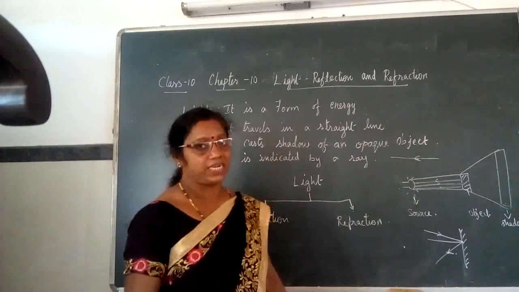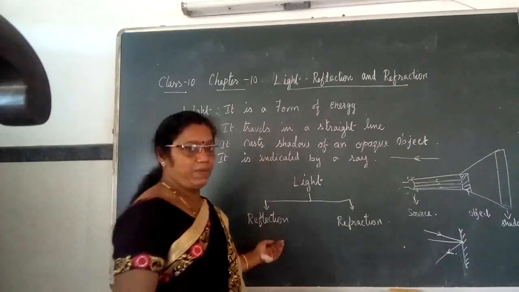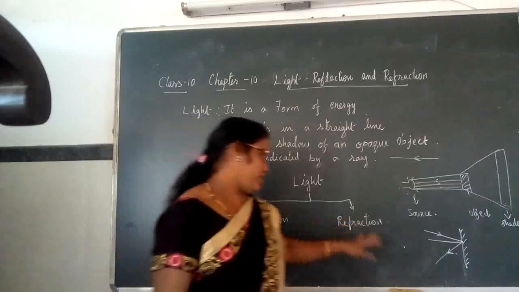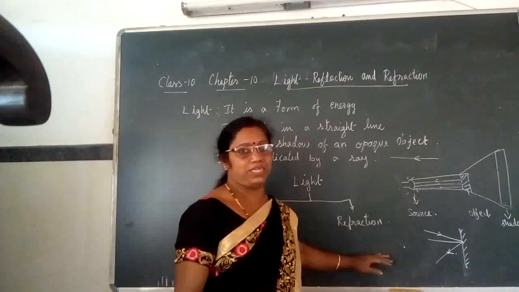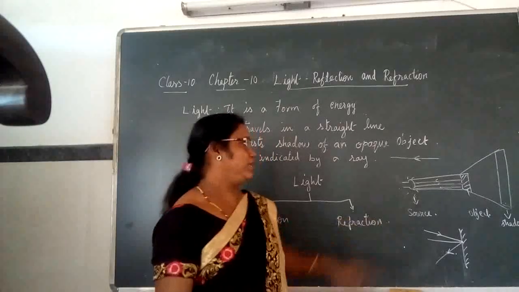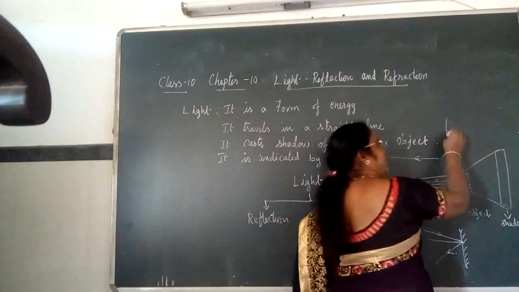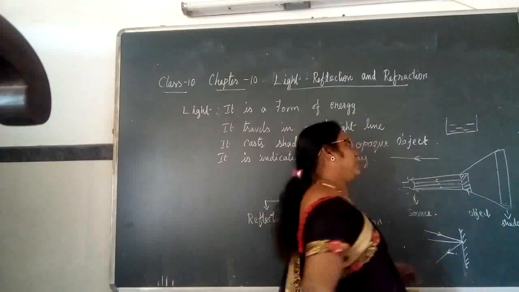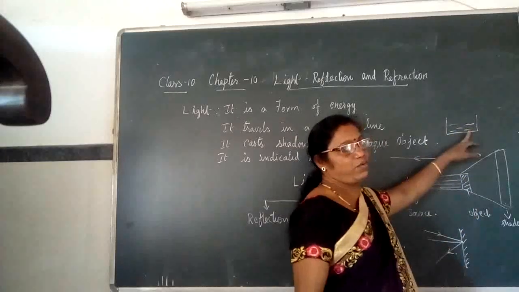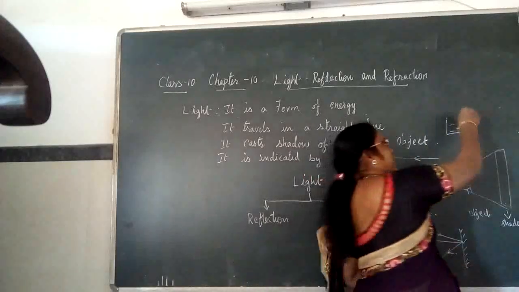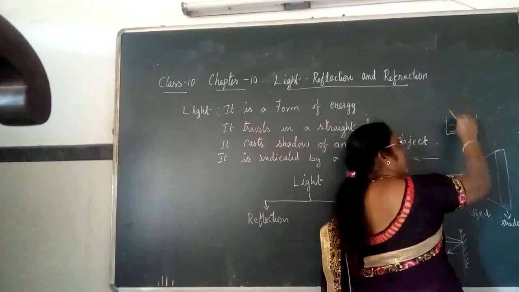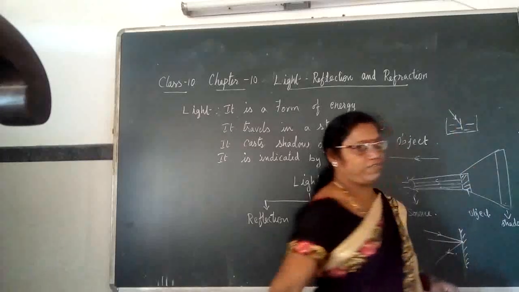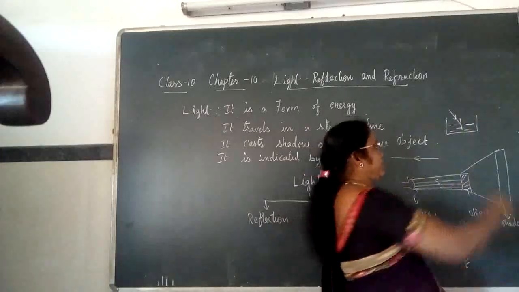What is refraction? Here it travels in two mediums. For example, if you have a container in which water is filled, then this is the air medium and this is the water medium. When the light ray falls on its surface, it bends.